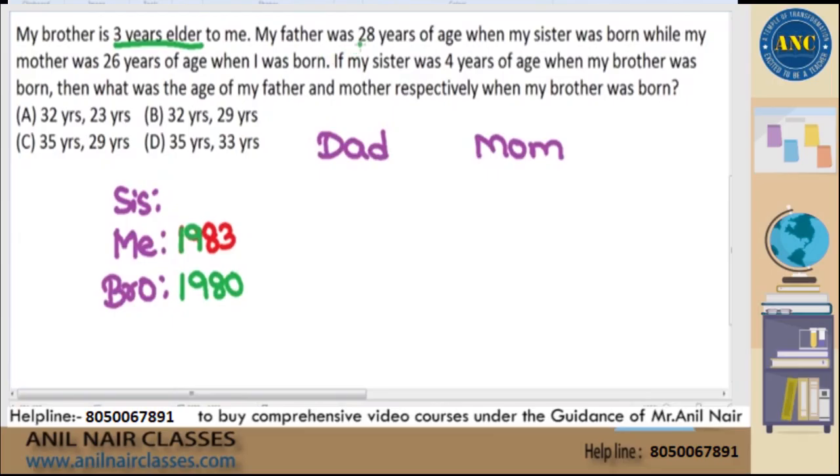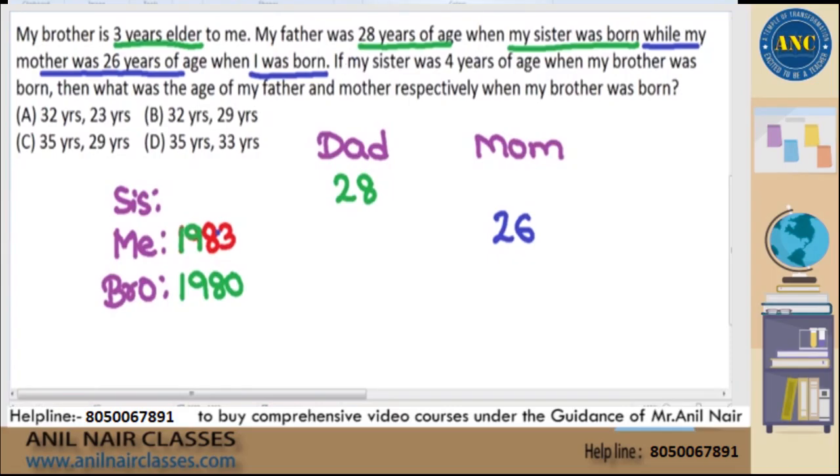My father was 28 years of age when my sister was born. I don't know when my sister was born as of now. Read the next statement. My mother was 26 years of age when I was born. When I was born in 1983, my mother was 26 years of age. Right? That is the next statement.